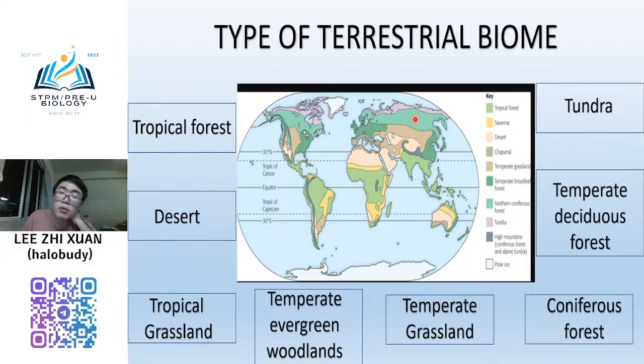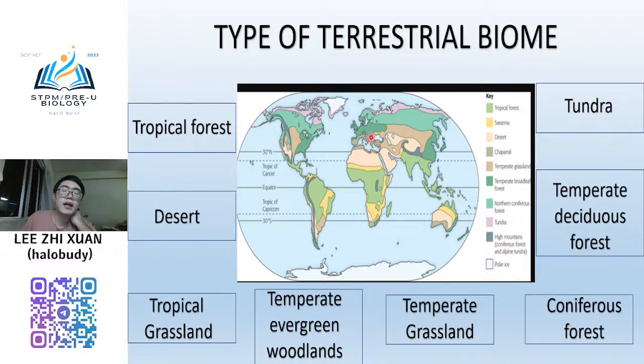The most northern region, you can see at Russia and Canada, we normally know as coniferous forest. This is the Christmas tree. The coniferous tree has a shape that looks like a Christmas tree.